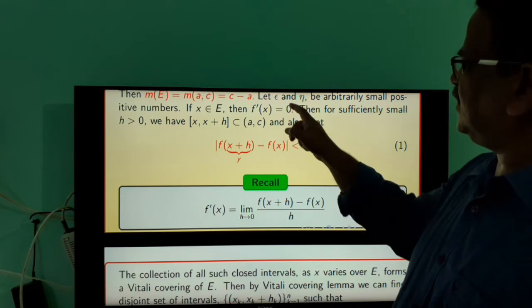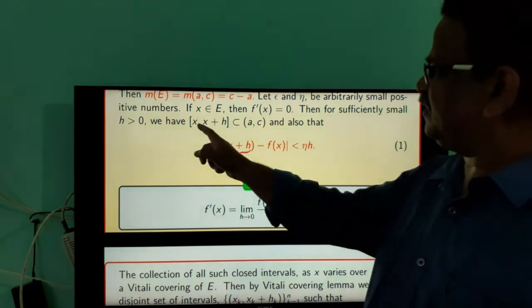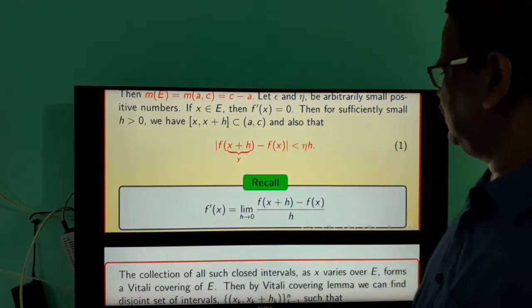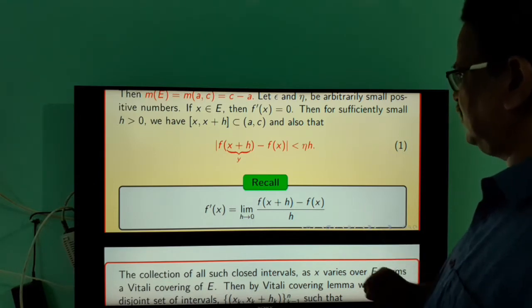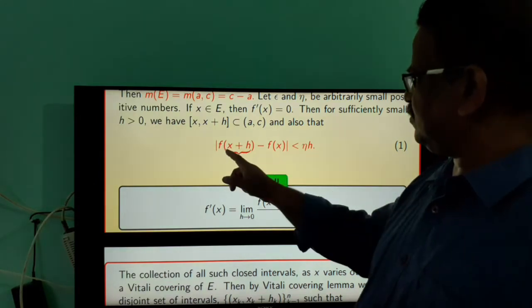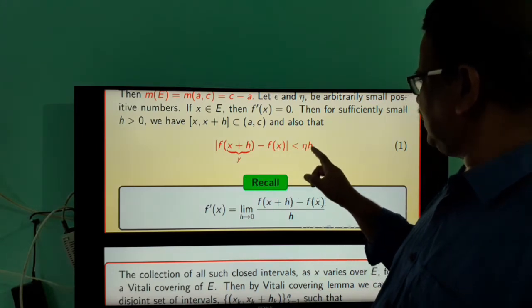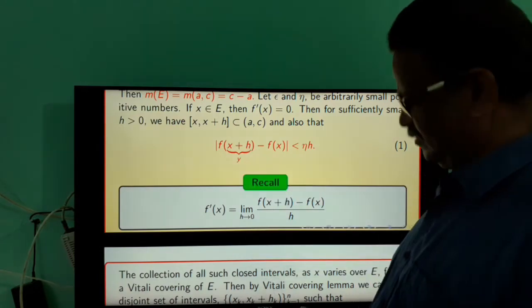And f dash x equal to 0 means we can find a sufficiently small interval [x, x plus h] which is contained in (a,c) such that the modulus of this quotient is less than eta. That means modulus of f(x plus h) minus f(x) is less than eta into h. For convenience, take x plus h equal to y.